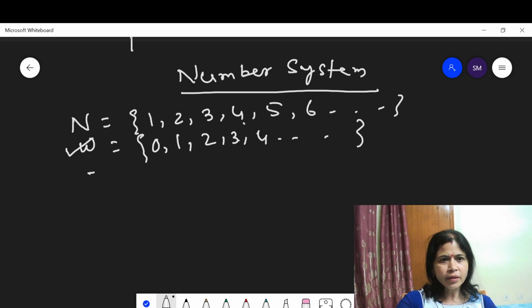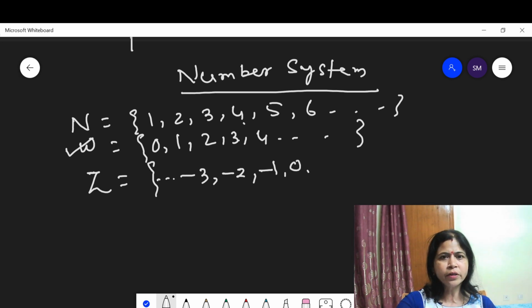Now Z is the set of integers. Set of integers means numbers which include negative integers and positive integers: -3, -2, -1, 0, 1, 2, 3, all these are the set of integers.